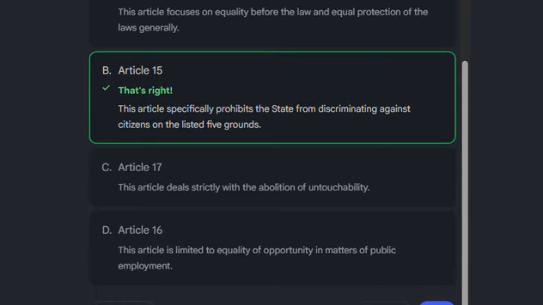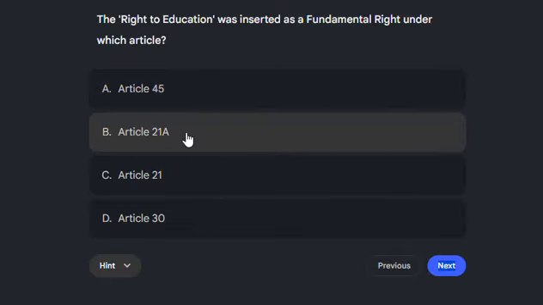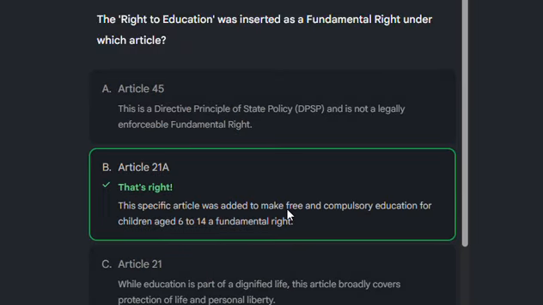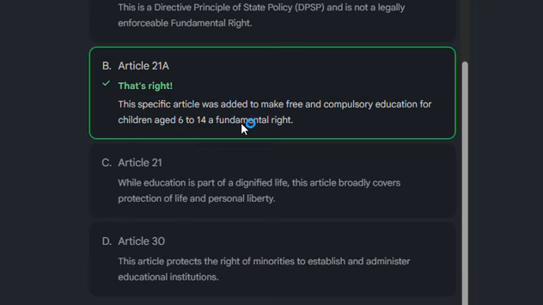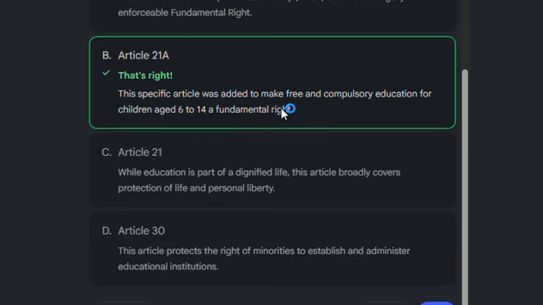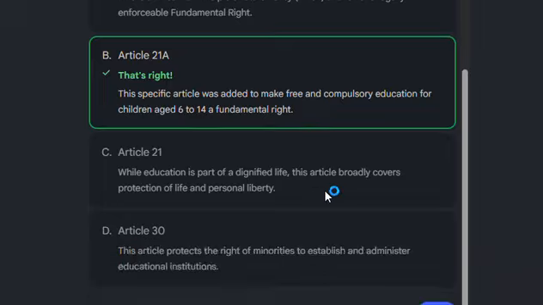Then the next question is, the right to education was inserted as a fundamental right under which article? There are four options: 45, 21A, 21, or 30. The correct option is 21A. This article was added to make free and compulsory education for children aged 6 to 14 a fundamental right. So the correct option is 21A, right to education.